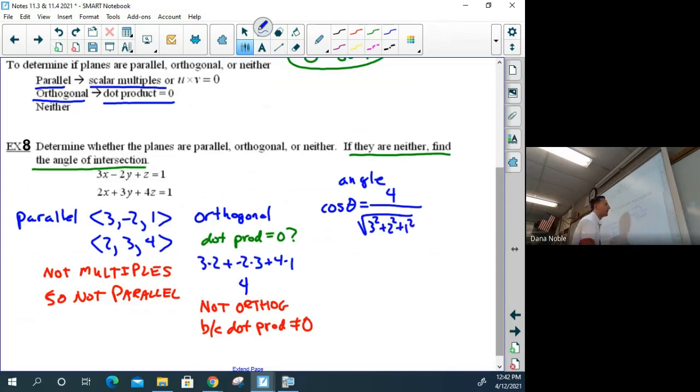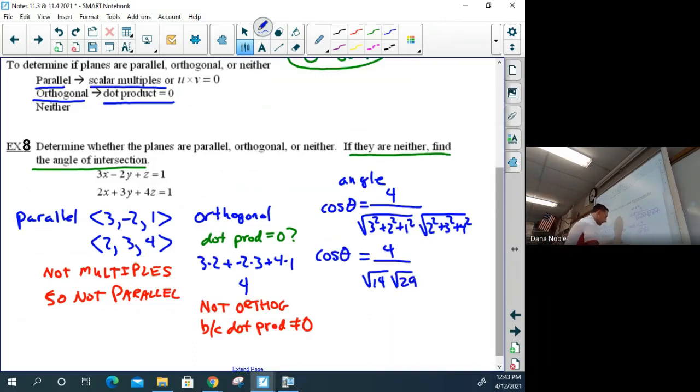If I don't write the negative, it's okay, because anytime you square it, it becomes positive anyway, with a 2 squared, a 3 squared, and a 4 squared. So we have 4 over the square root of 9 plus 4 makes 13, plus 1 is 14. And the second one is 4 plus 9 is 13, plus 16 is 29. A 14 and a 29. Okay, root 29 like so.